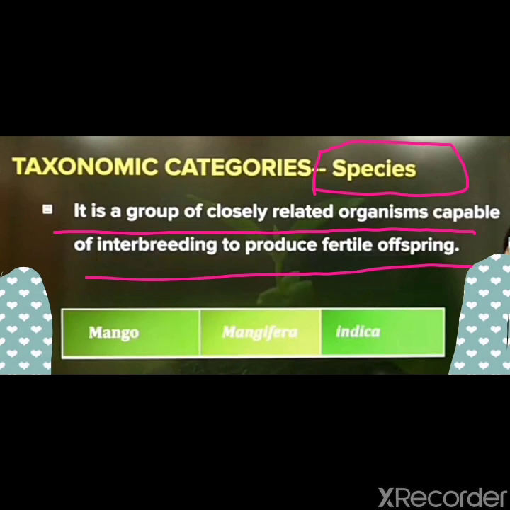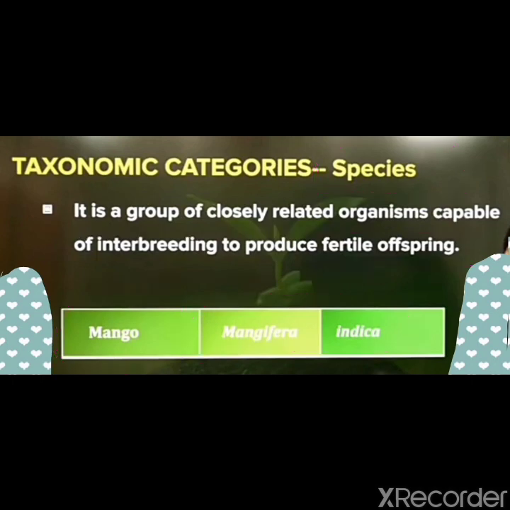Clear? Let's take the example of mango. Mango is a common name. What is the scientific name of mango? Mangifera indica, both pronunciations are correct. Mangifera is the genus, and indica is the species. Clear? We can take other examples also.